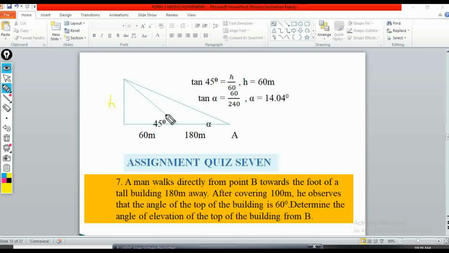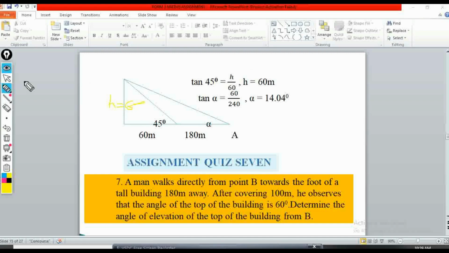Now that's h. If this is my h, the distance here, then tan 45 is equal to h over 60. Cross multiply and you have 60 times tan 45. So you'll find that h is 60, because 60 times tan of 45 is still 60. Tan of 45 is 1, so you'll have 60 meters. So if I have 60 meters as my h, already here I have 60.